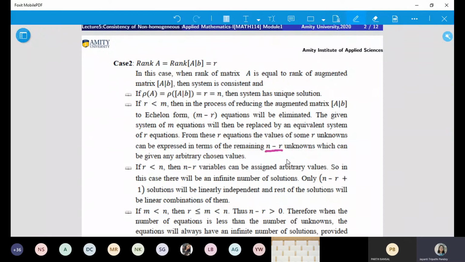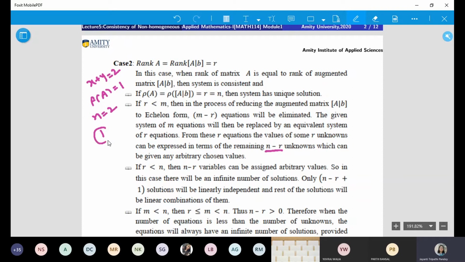All right? Like if you are getting just one equation, then the rank is 1 and the number of unknowns is 2. That means one variable has to be treated as arbitrary, and you get 2 minus 1, that is 1. Right? So this is saying the same thing. If you have R equations and N unknowns, then N minus R unknowns have to be chosen arbitrarily. We had discussed this yesterday.